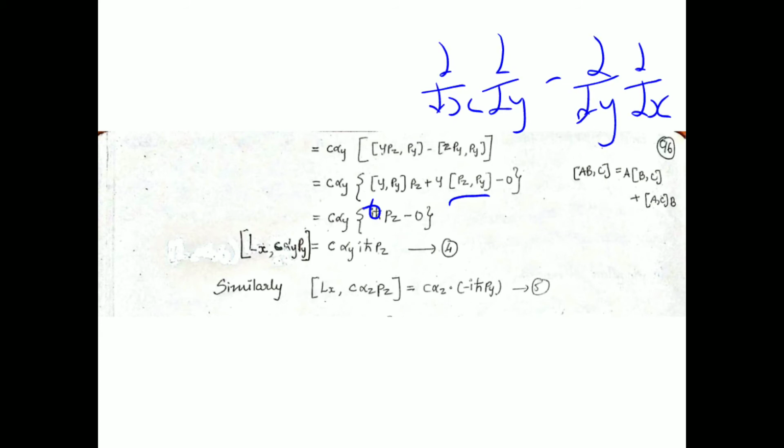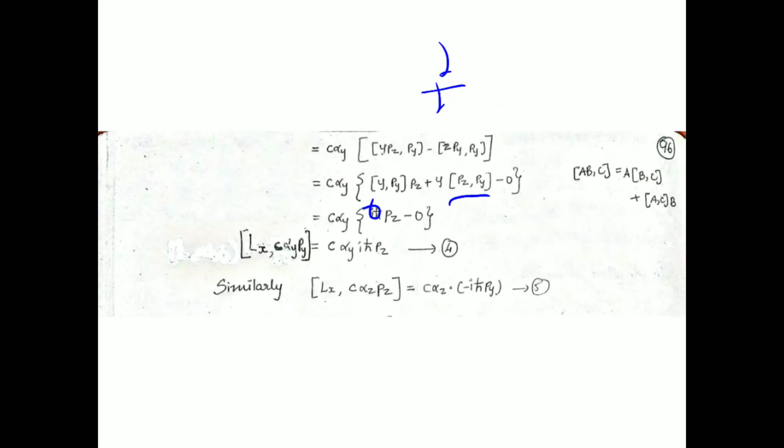This is nothing but 0, whether we operate ∂/∂y first and then ∂/∂z, or the other way round, because this is partial differentiation and they would be the same. On subtracting them we get 0. So this term also becomes 0, and that 0 we have mentioned here.